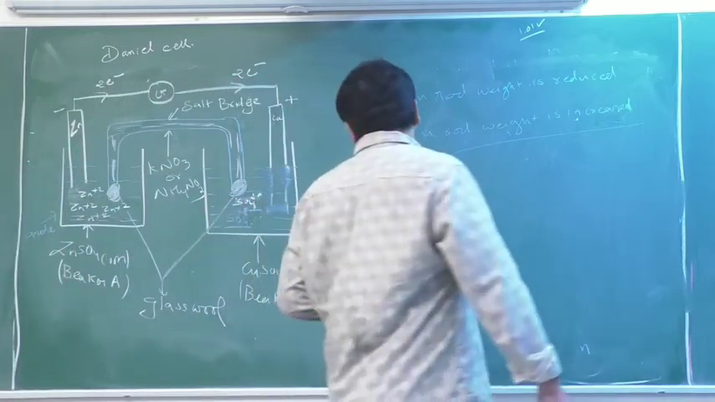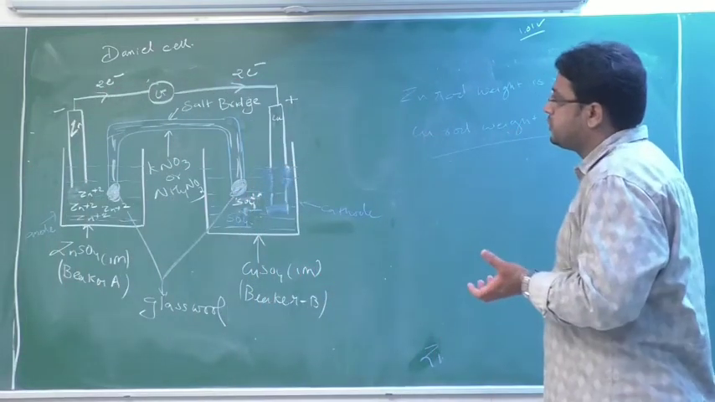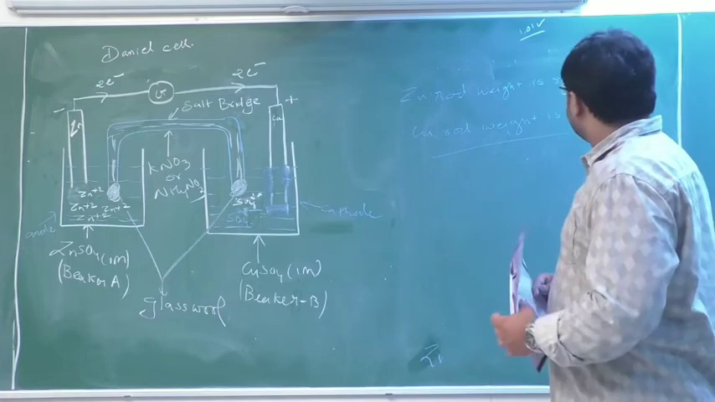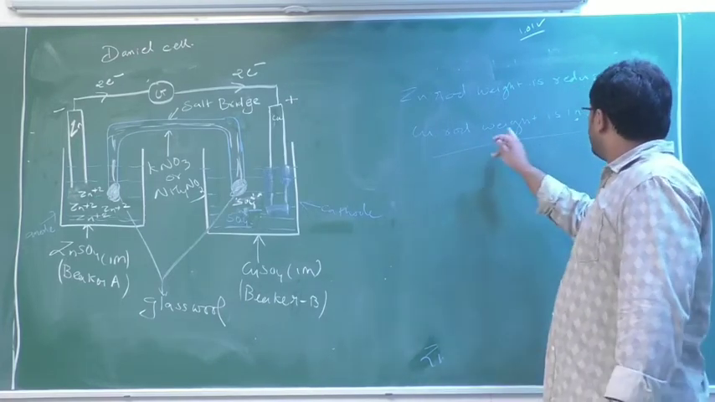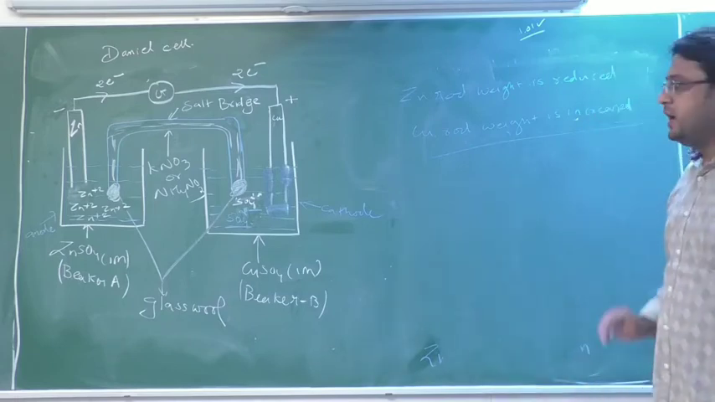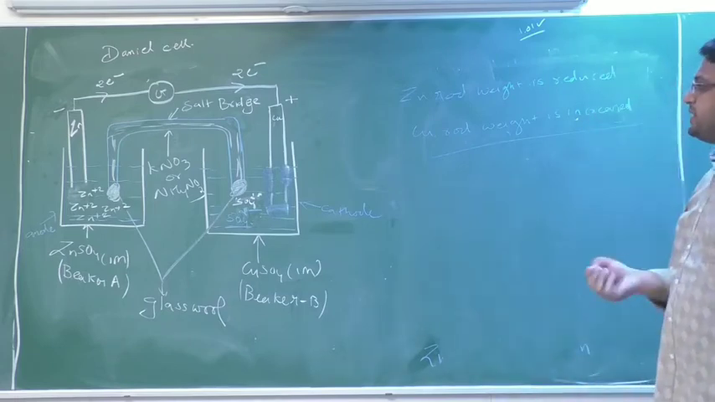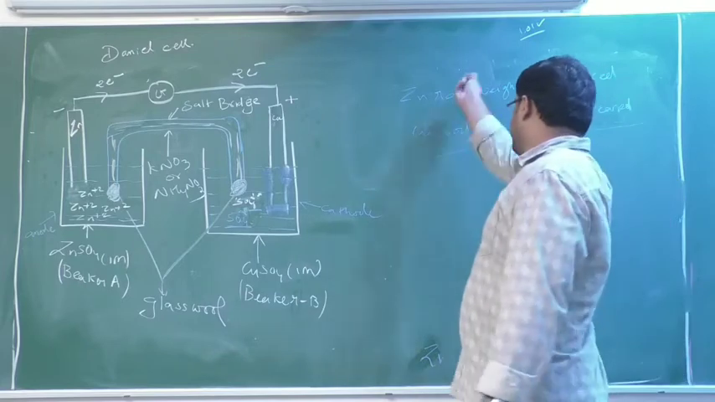They will ask sometimes. The conclusion is, after the cell reaction, zinc rod weight is reduced, hence it acts as an anode, and copper rod weight is increased, hence it acts as a cathode. Okay. So what is the shortcut here? Always remember, see,